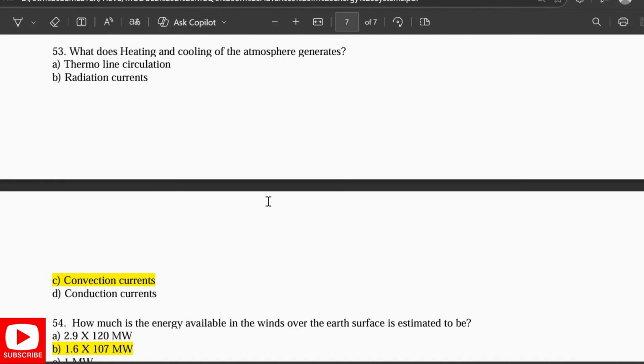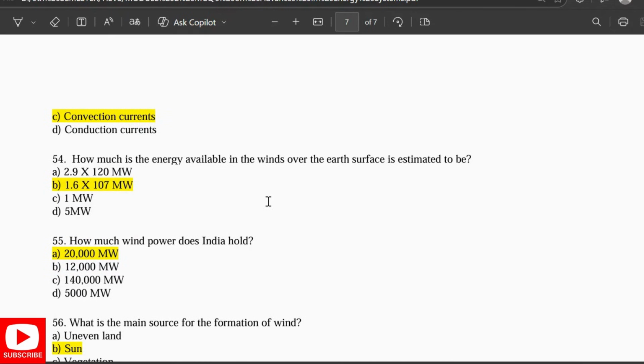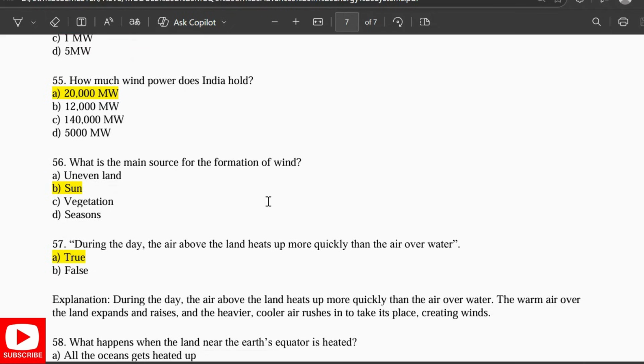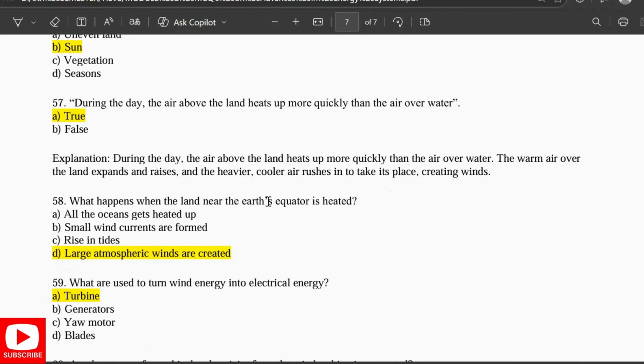What does heating and cooling of the atmosphere generate? It generates convection currents. How much is the energy available in the winds over the Earth's surface estimated to be? 1.6 × 10^7 megawatts. How much wind energy does India hold? It is 20,000 megawatts. What is the main source of formation of wind? The sun. During the day, the air above the land heats up more quickly than the air over the water. It is true.